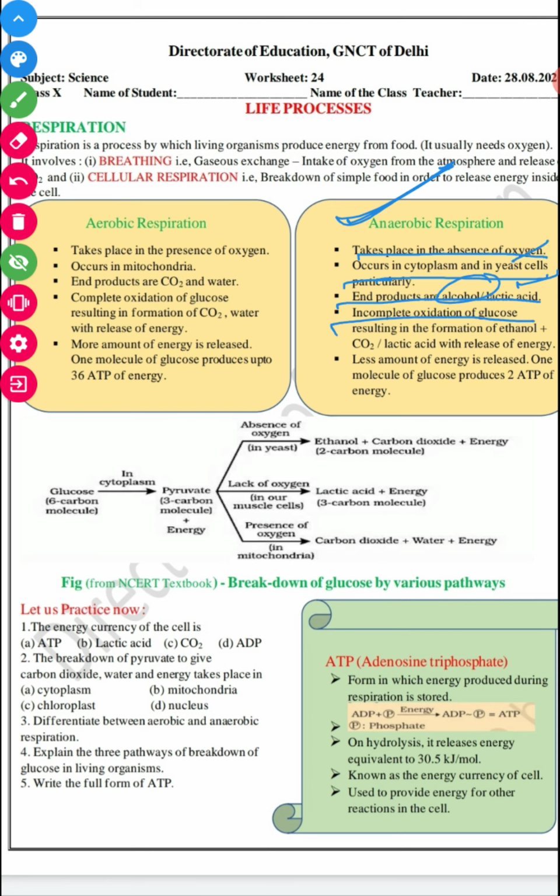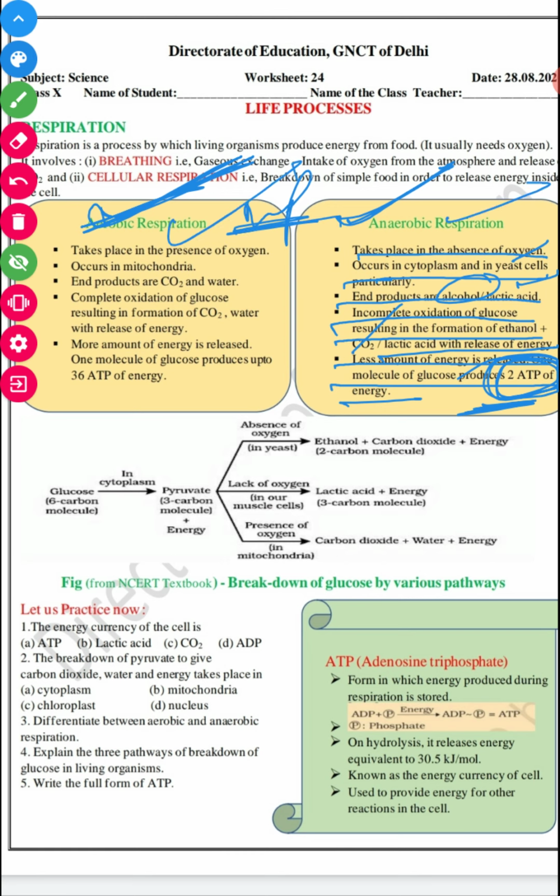Incomplete oxidation of glucose takes place, resulting in the formation of ethanol, carbon dioxide, lactic acid, and a lesser amount of energy. One molecule of glucose produces only 2 ATP, very little energy compared to aerobic respiration. This is a very important difference between aerobic and anaerobic respiration.